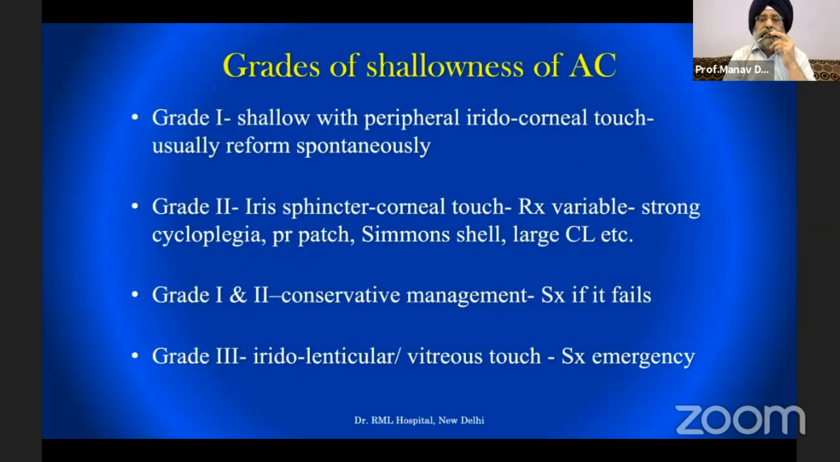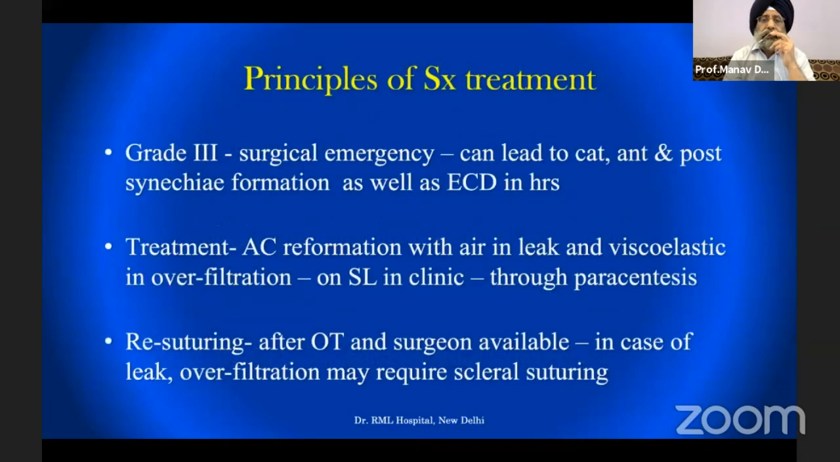Grade 1 is when there is a peripheral iridocorneal touch. Grade 2 is when there is a sphincter touch. Both of these are generally managed conservatively. Grade 3 is an iridolenticular or vitreous touch, which is a surgical emergency, and you can't even wait for the patient to be taken to the OT. You have to act then and there, wherever you see this patient. So it can lead to, this is why it is such a big emergency.